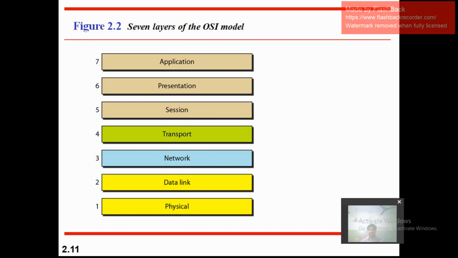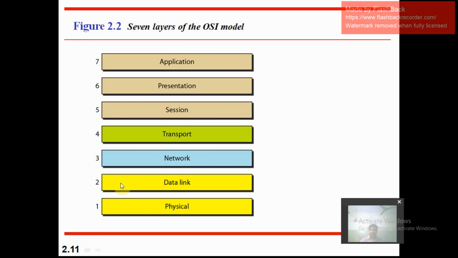The lower layers, transport, network and data link, are implemented using both hardware and software, but the physical layer is implemented only using hardware.